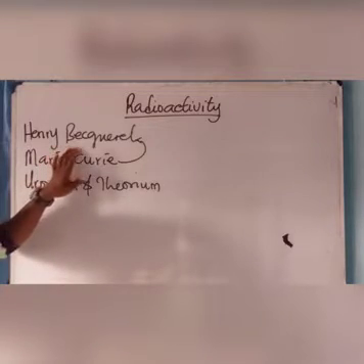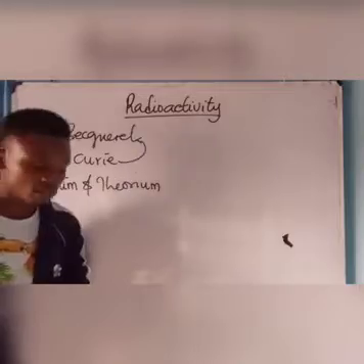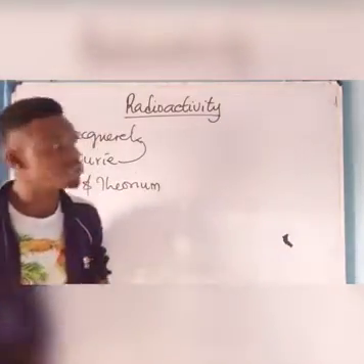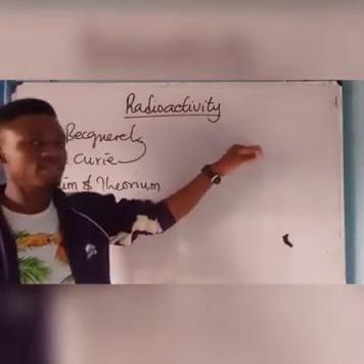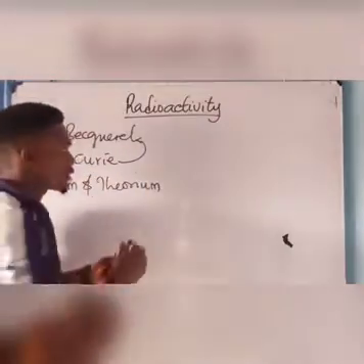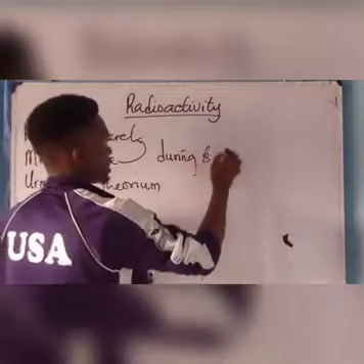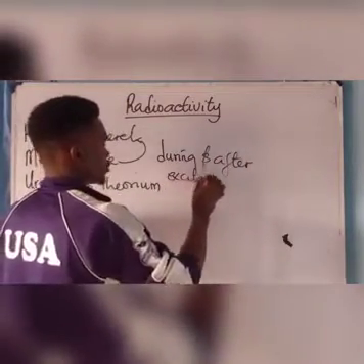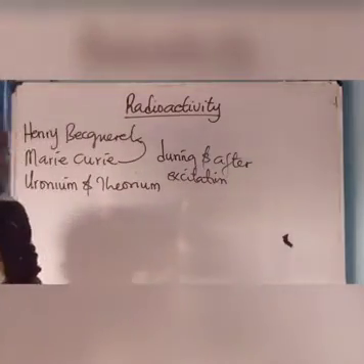Then Henry Becquerel, his discovery led to what is called phosphorescence. Phosphorescence means the process whereby there is emission of light of a certain wavelength. Alright, it is the emission of light of a certain wavelength by an object during and after excitation of the wavelength of the light.